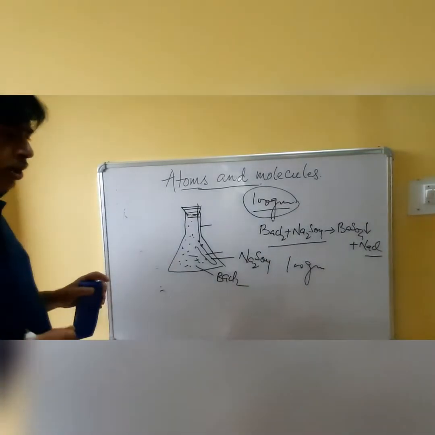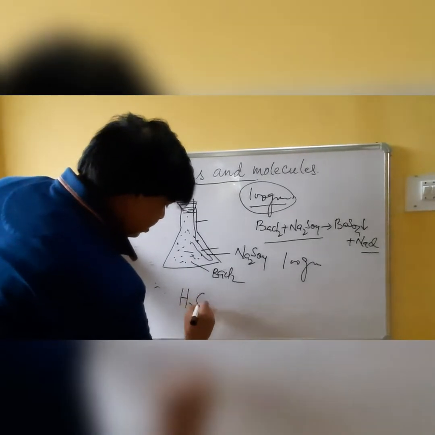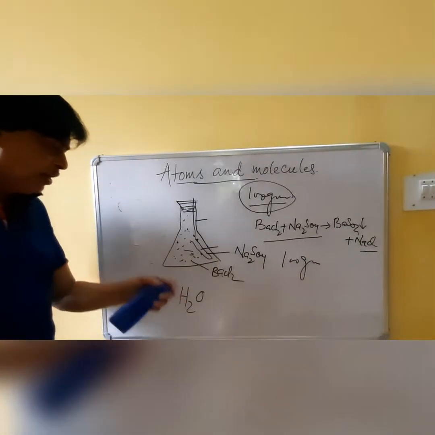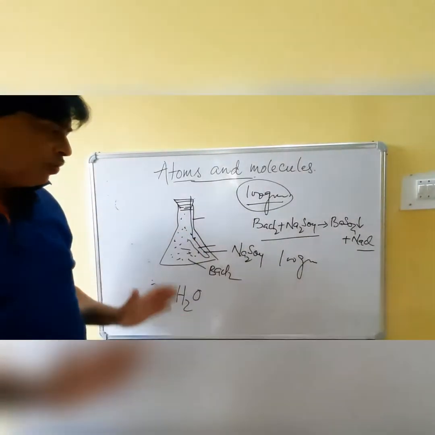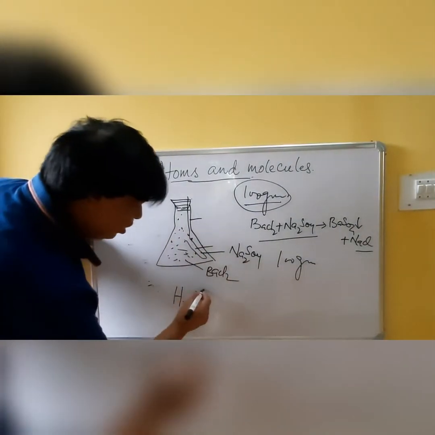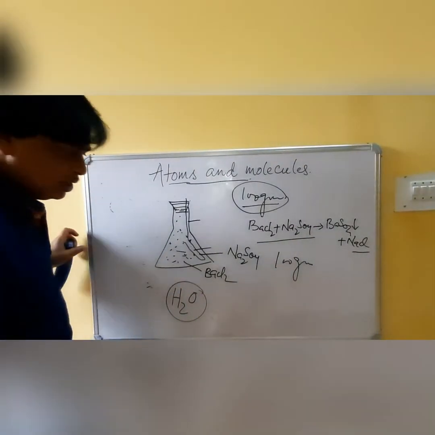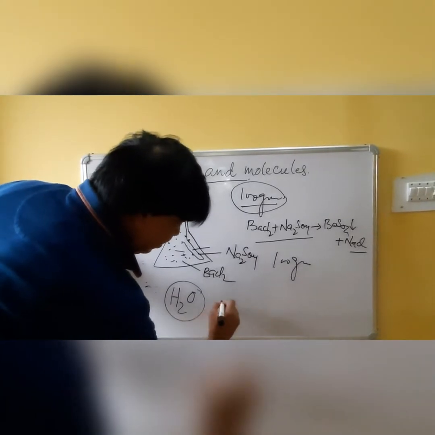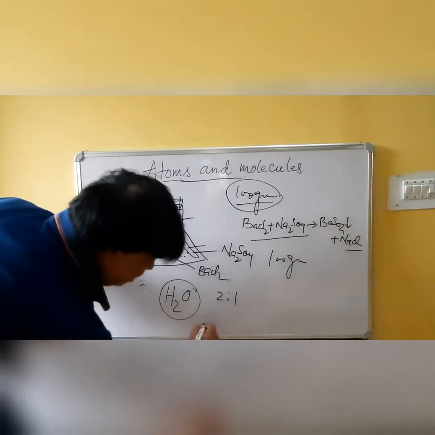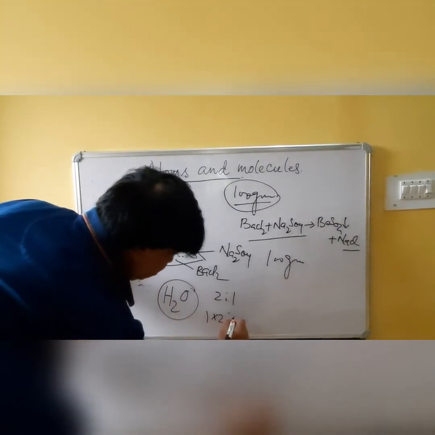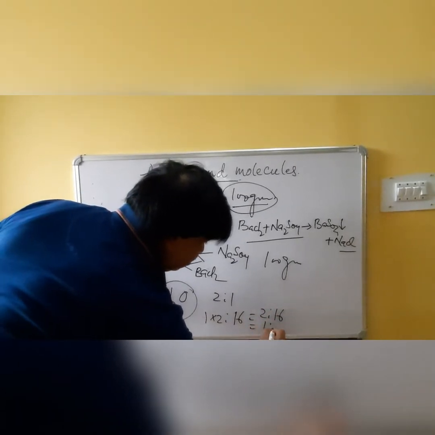Suppose you take water from ponds, or from anywhere. 1 mole of water always contains 2 atoms of hydrogen and 1 atom of oxygen, and its ratio will be 2:1 by volume everywhere, and by mass it is 2:16, that is 1:8.